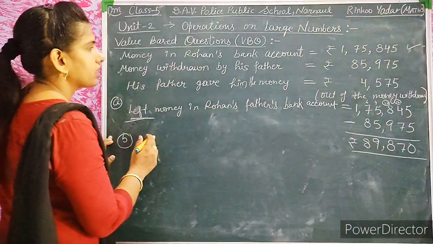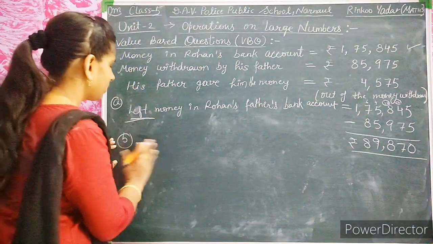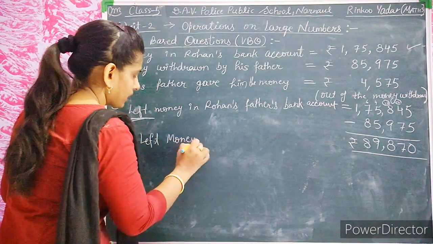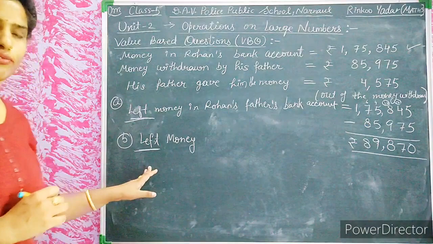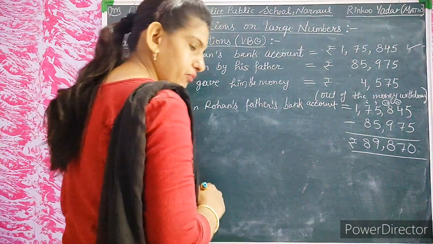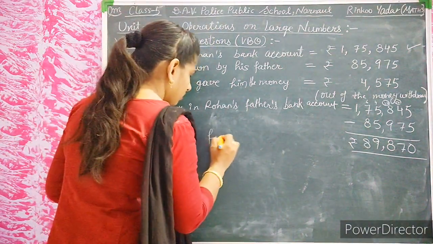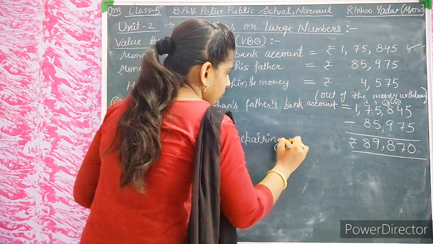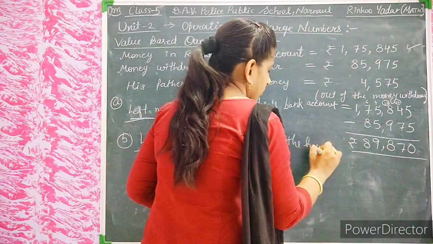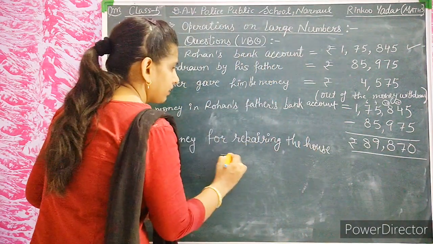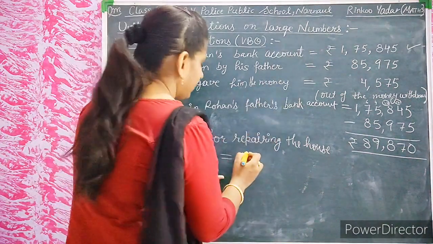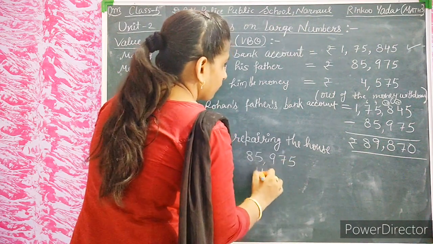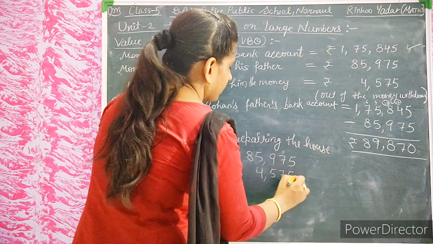Let's see there. The money left for repairing the house is 85,975 minus 4,575.